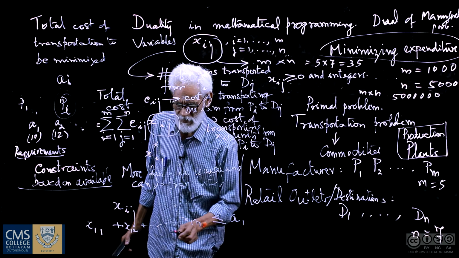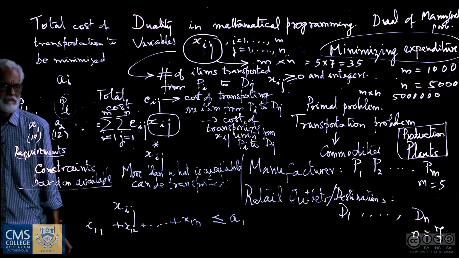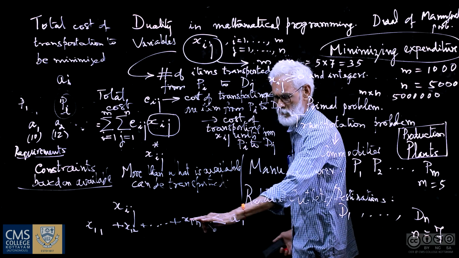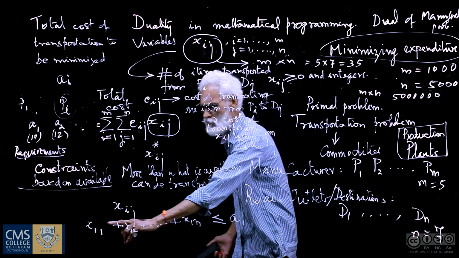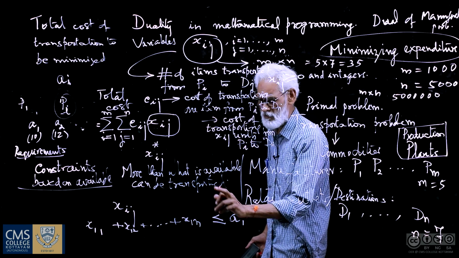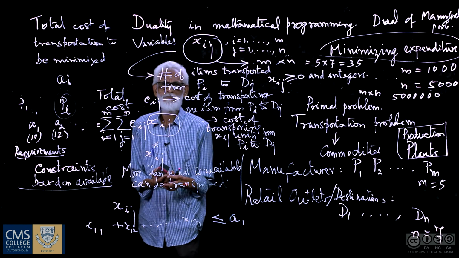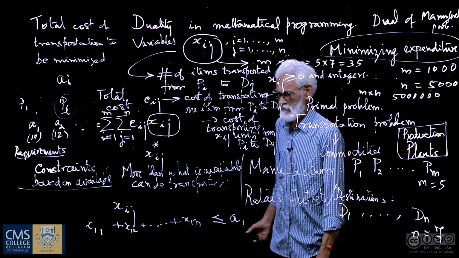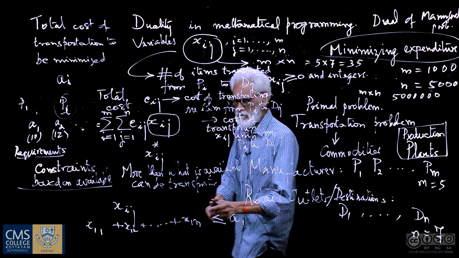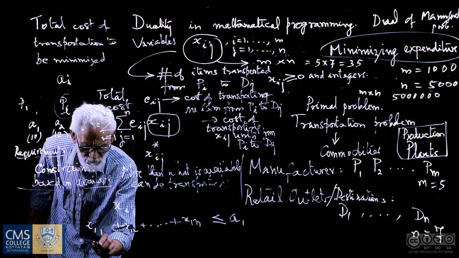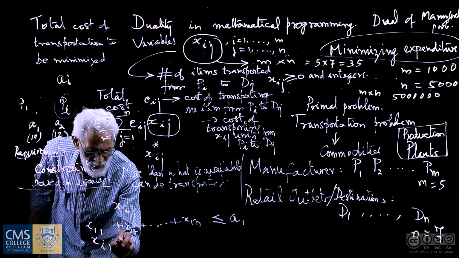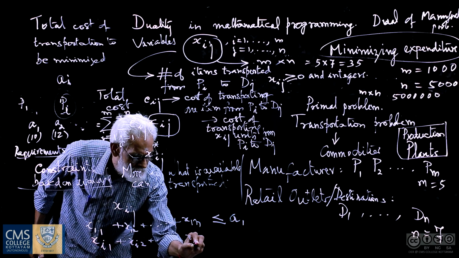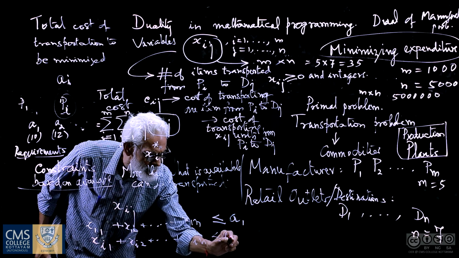So I write less than or equal to, because more than what is available cannot be transported, or at most this much quantity can be transported from the first plant to the various destinations. Now instead of 1, suppose I replace that by i. So xi1 plus xi2 plus so on xin is less than or equal to ai.